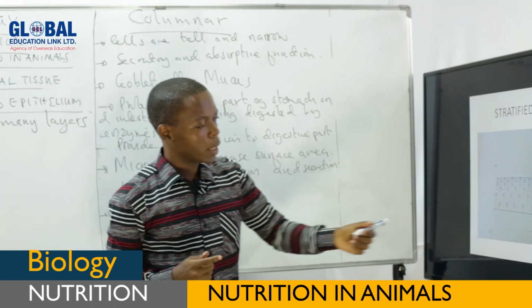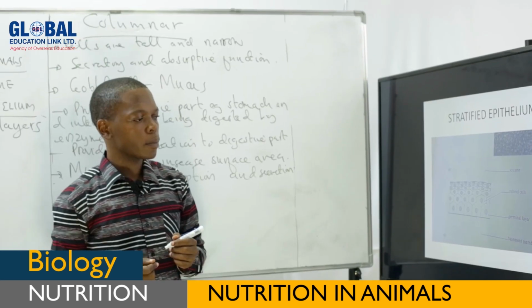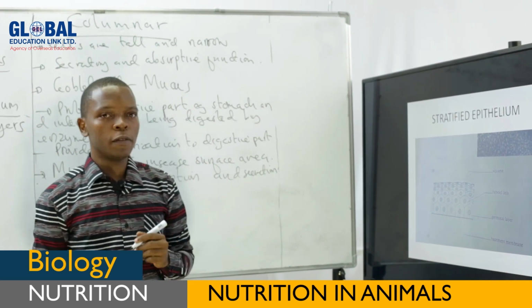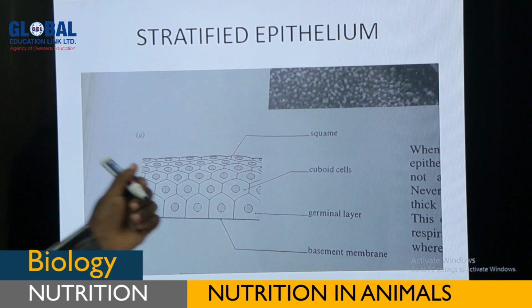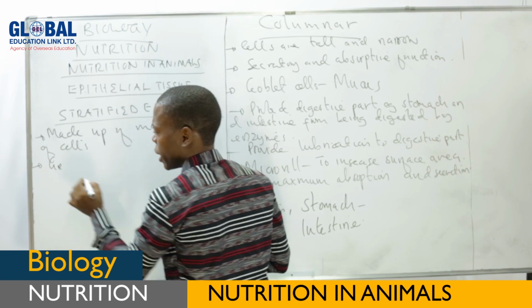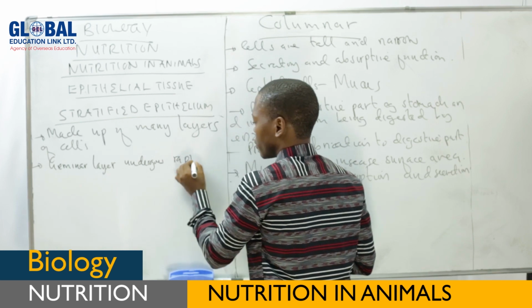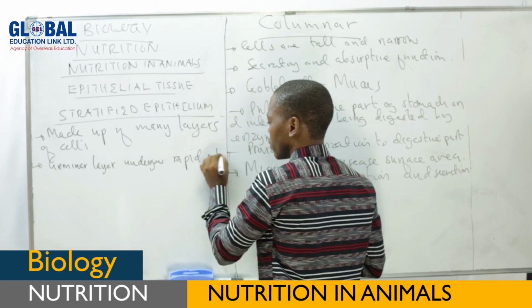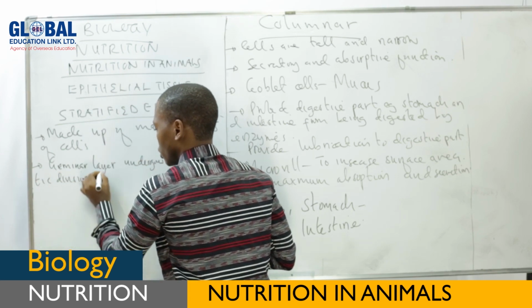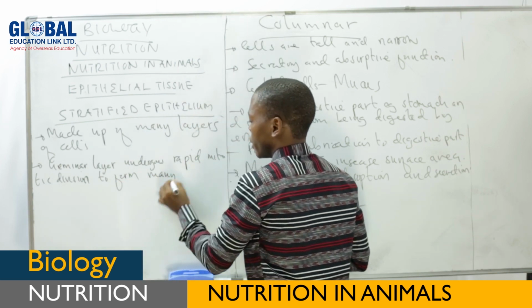Again, as you can see here, we have the so-called germinal layers. These germinal layers undergo rapid mitotic division to form many cells. A germinal cell in the germinal layer undergoes rapid mitotic division to form many cells.